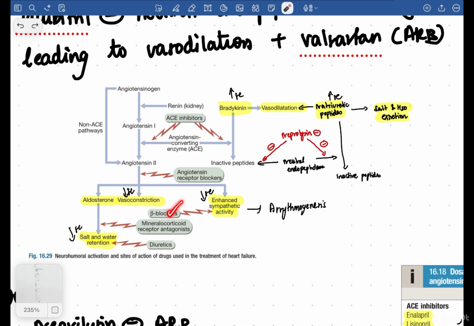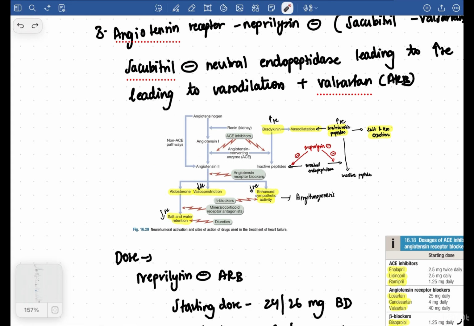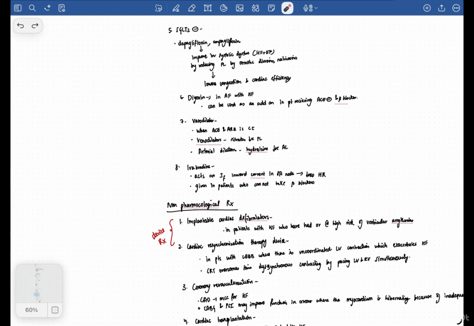So beta blocker, if you see, is inhibiting the enhanced sympathetic activity. Diuretics reduce the salt and water retention. An ACE inhibitor is basically inhibiting the ACE enzyme, so it does not lead to angiotensin 2. ARBs will not let angiotensin 2 bind to the angiotensin receptor, and that will decrease the vasoconstriction and sympathetic activity also.